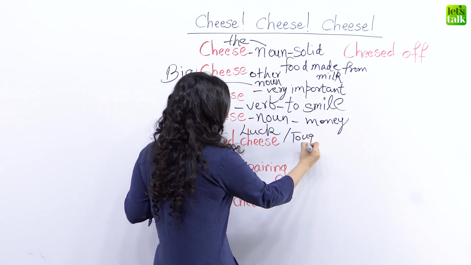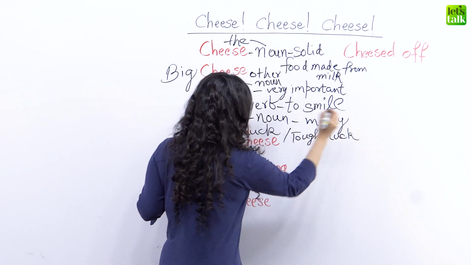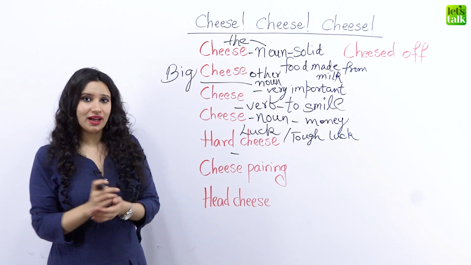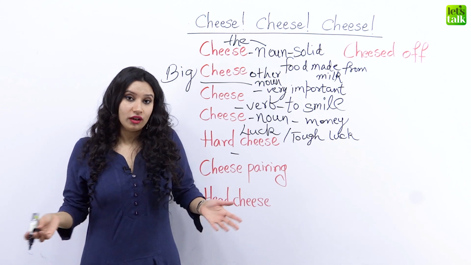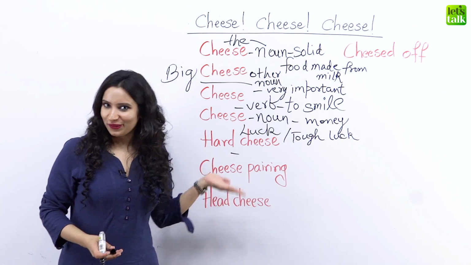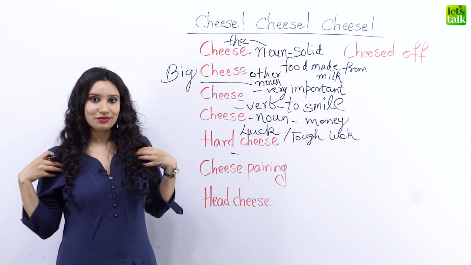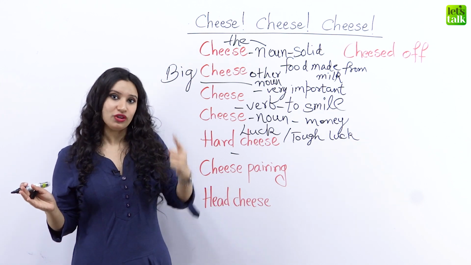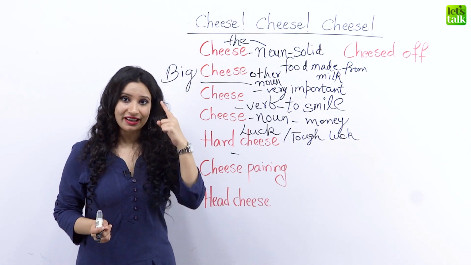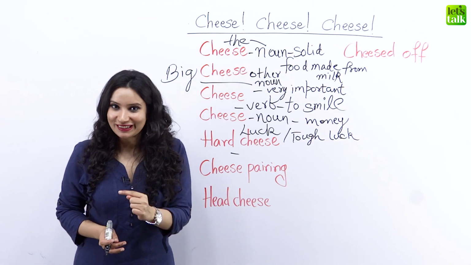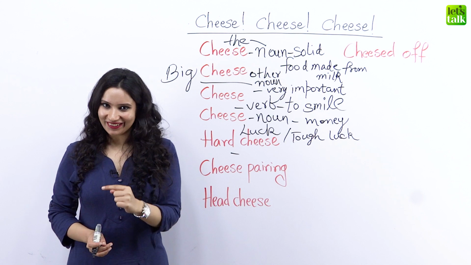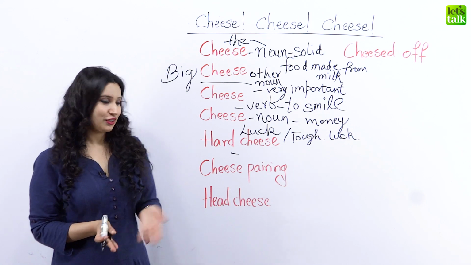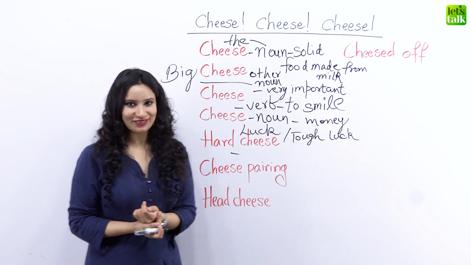This is again British English, but Americans also use it. So hard cheese means a person who has really bad luck. Now don't ask me what's so unlucky with cheese because I don't know how it originated, but that's what it means. So, I have this friend who works throughout the month and gets only £1 per day for working 8 hours every day. Now that's hard cheese, which means that's hard luck. Okay, so this is hard cheese for you. If you know someone who has really tough luck, you can use this to tell them that they have a hard luck.